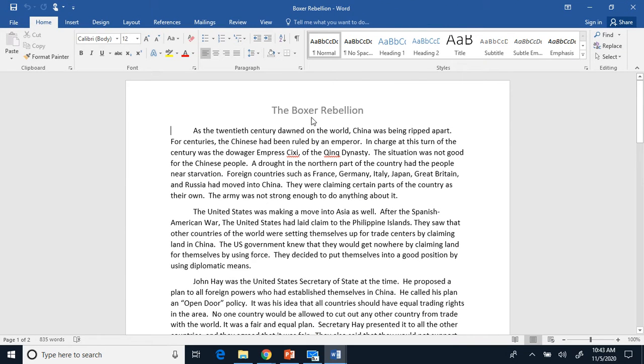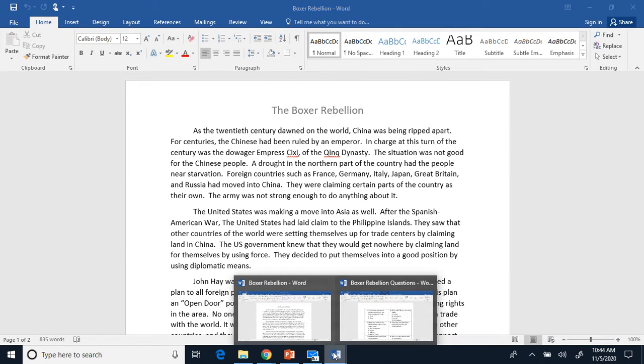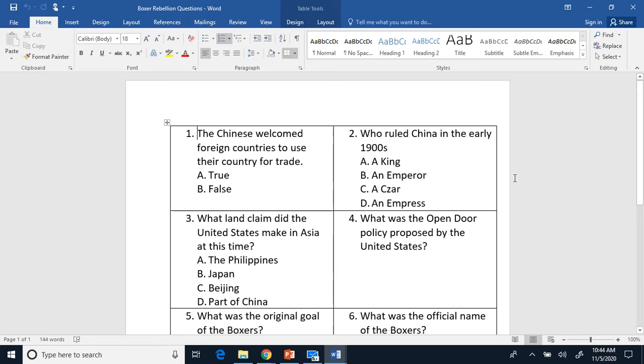Read off today's warm-up to you. Today's warm-up is about the Boxer Rebellion. Number one, the Chinese welcomed foreign countries to use their country for trade.